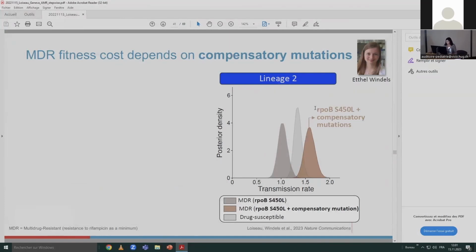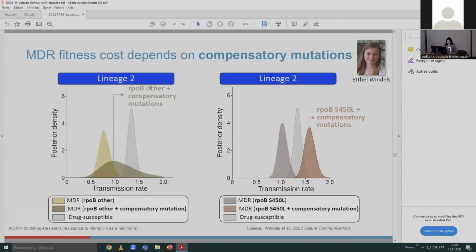These are the group of strains which are lineage 2, which have the rpoB S450L resistance mutation and a compensatory mutation. And they are as fit as the susceptible, if not a bit more. And this was not the case for the rpoB strains that have mutations other than S450L.